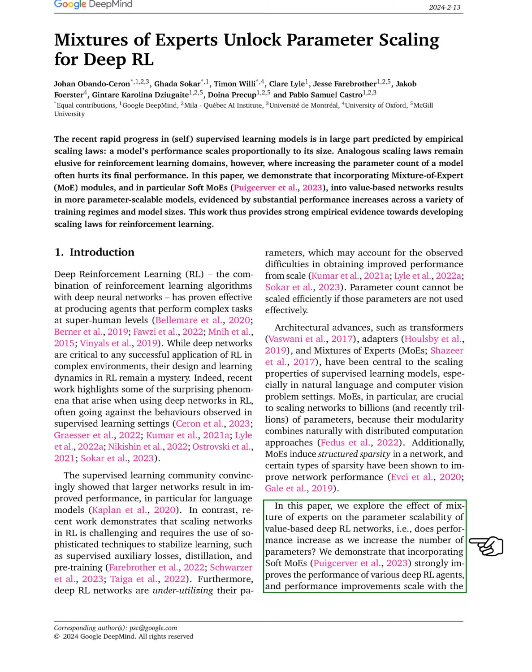In our paper, we explore how the integration of MoEs affects the scalability of parameters in value-based deep RL networks, specifically questioning whether performance improves with an increase in parameters. We find that incorporating soft MoEs significantly boosts the performance of various deep RL agents, with the degree of improvement scaling with the number of experts utilized.